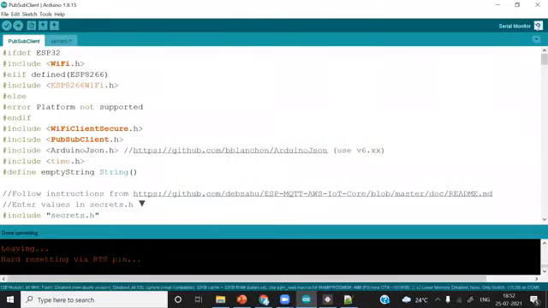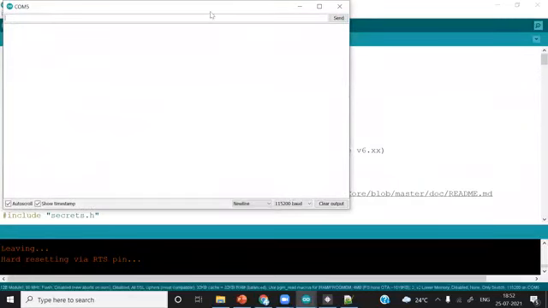It is 100%. I'll just simply open the serial monitor.